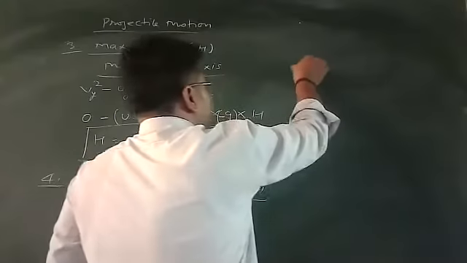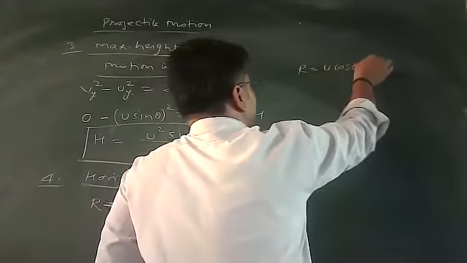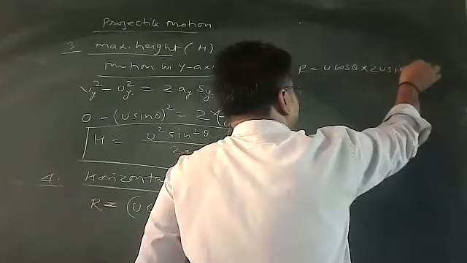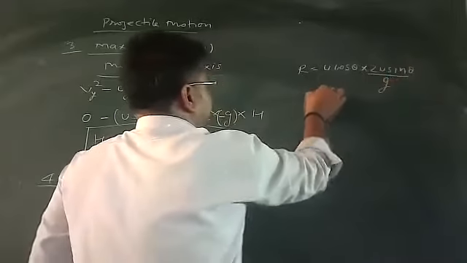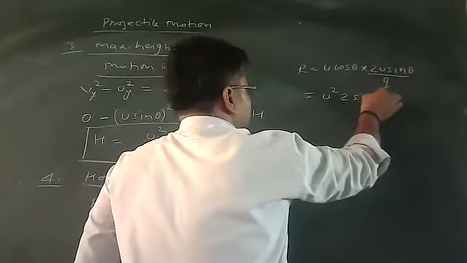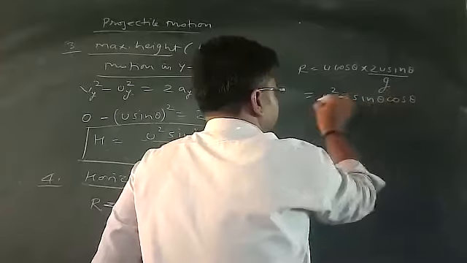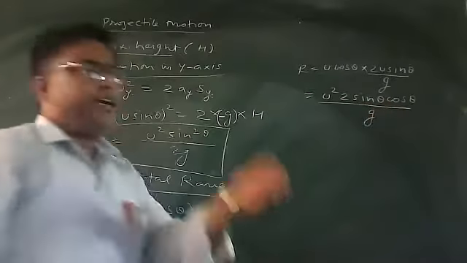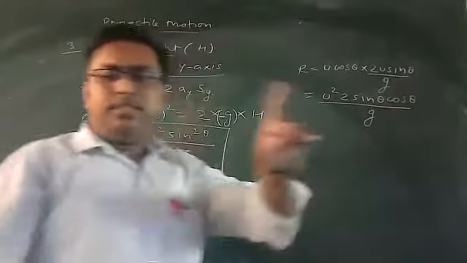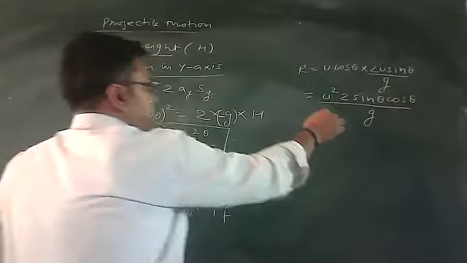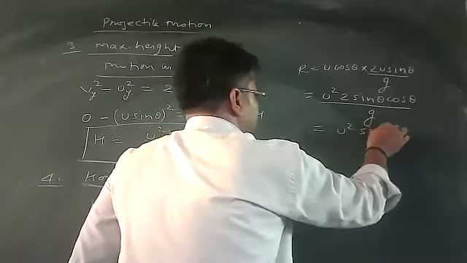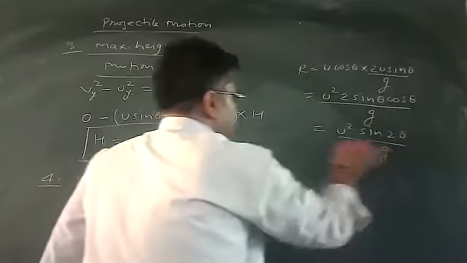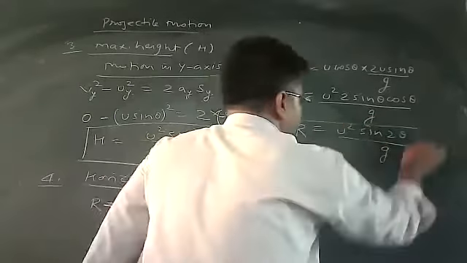Range is equal to u cos theta multiplied by 2u sin theta divided by g. I can write it as u square 2 sin theta cos theta divided by g. Now this is a trigonometric function: 2 sin theta cos theta can be written as sin 2 theta. You write it as u square sin 2 theta divided by g. This is your horizontal range.